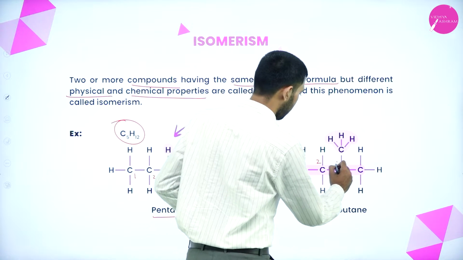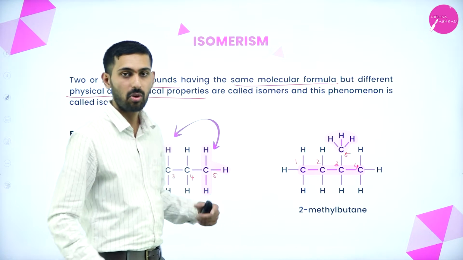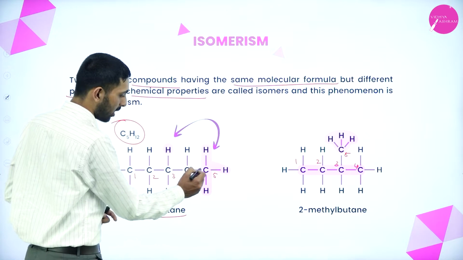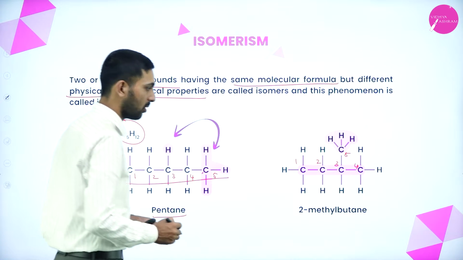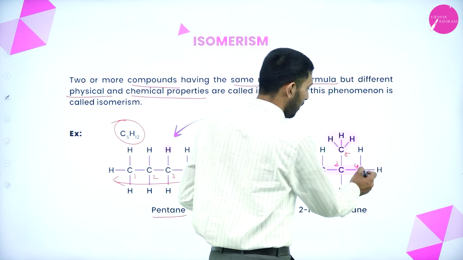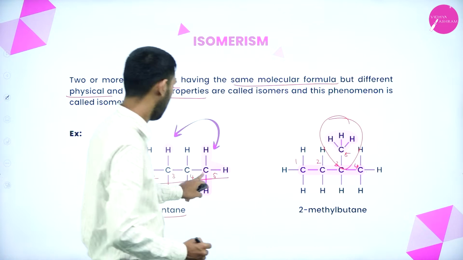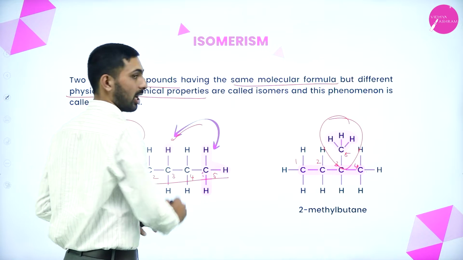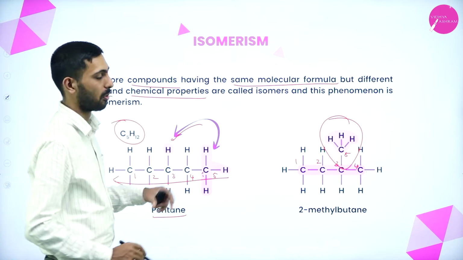1, 2, 3, 4, 5. Here also 5 carbons. But what I have done here, the parent chain is directly attached and it is on the same path. But what I have substituted here, I have taken the 5th carbon and substituted it to the 3rd carbon. So what will happen? It will change its physical and chemical properties.